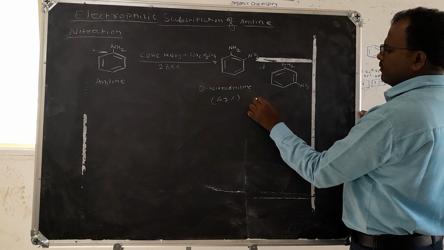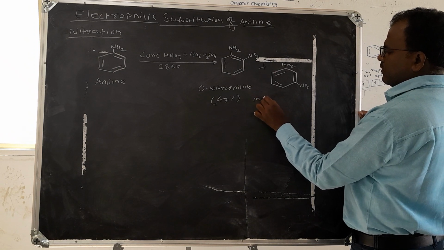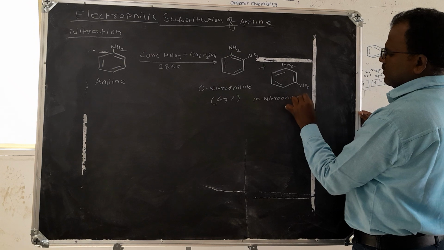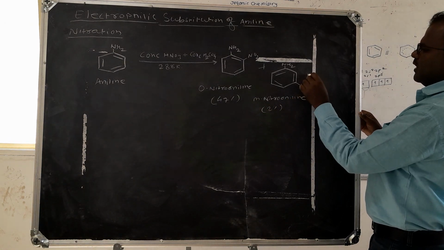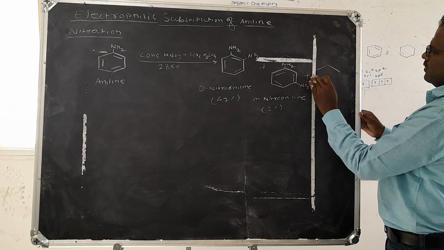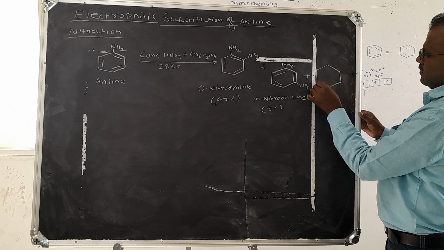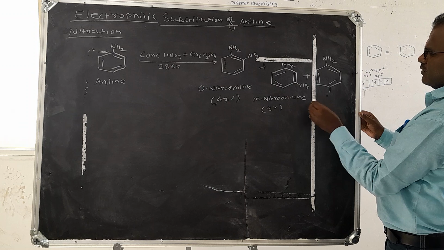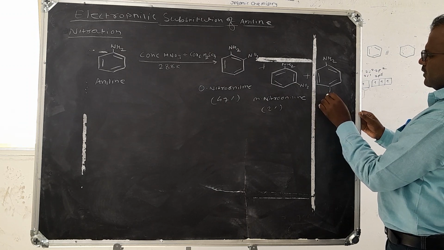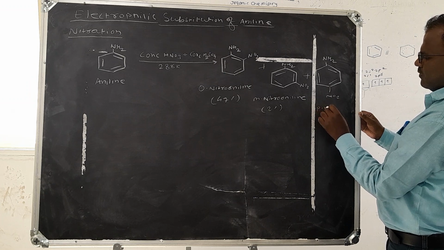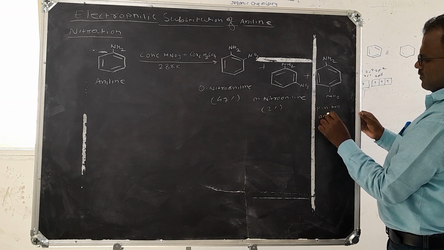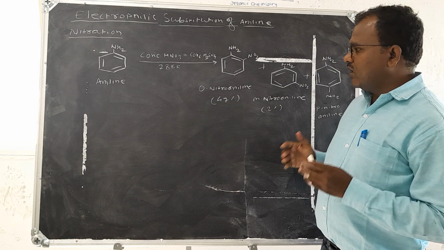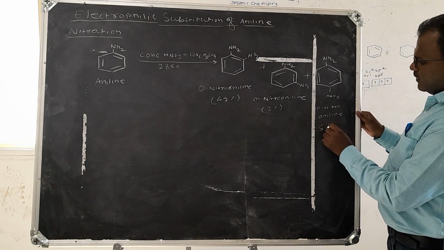Then the third compound is para-nitroaniline, and this is 51%. So three compounds are formed.